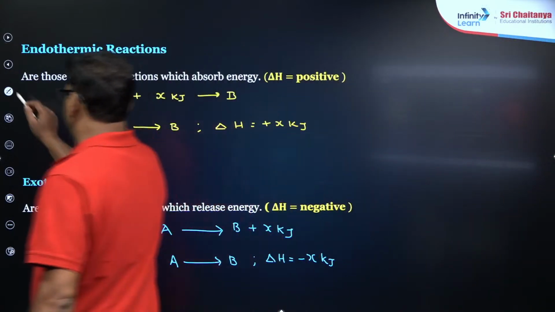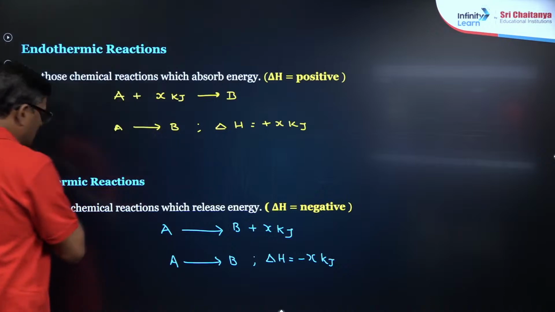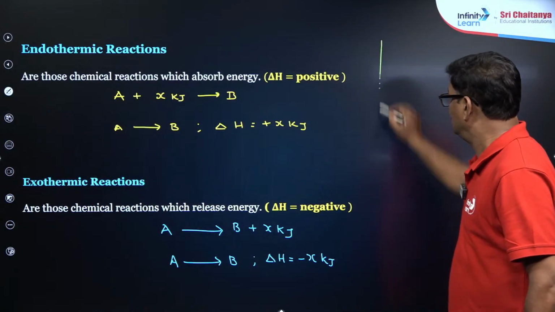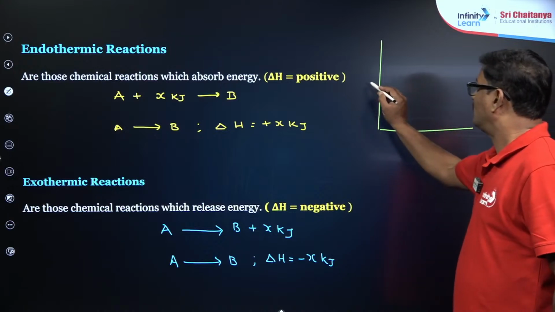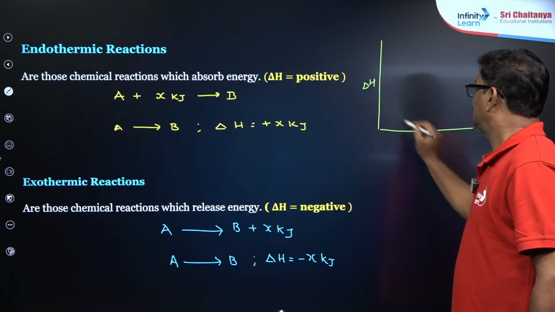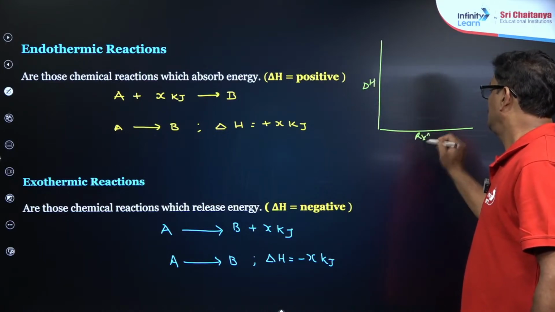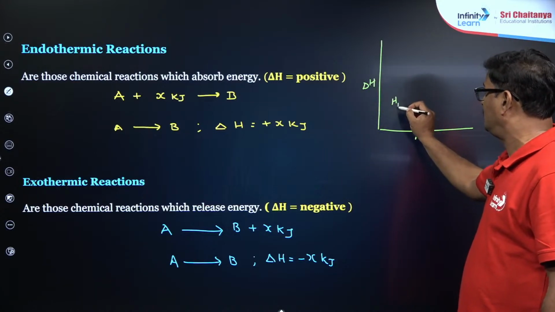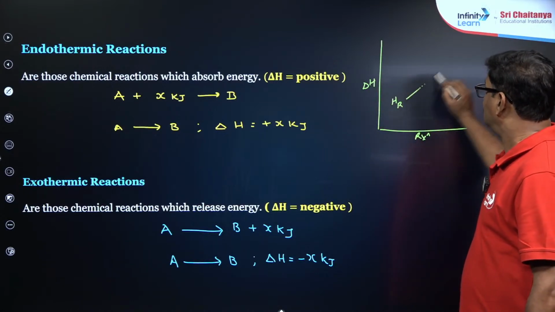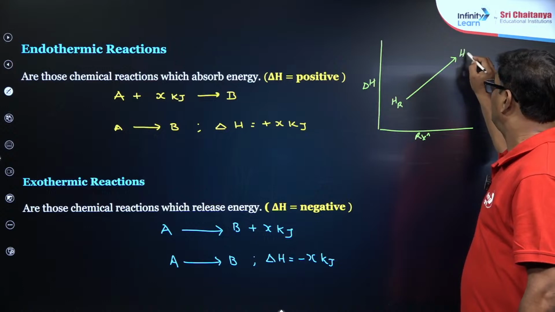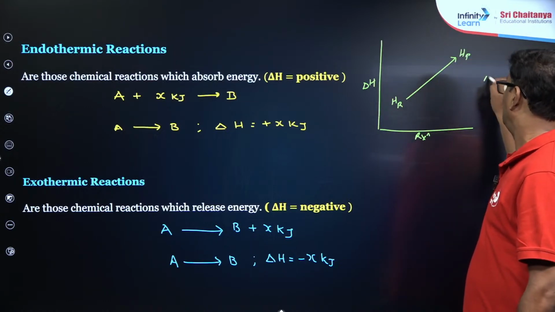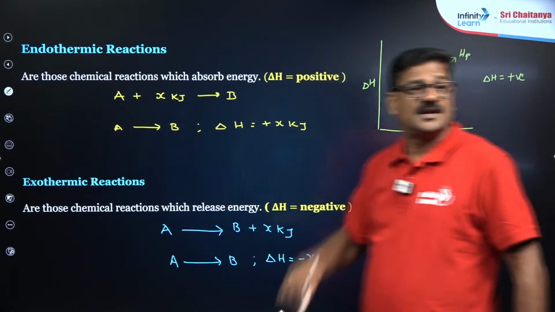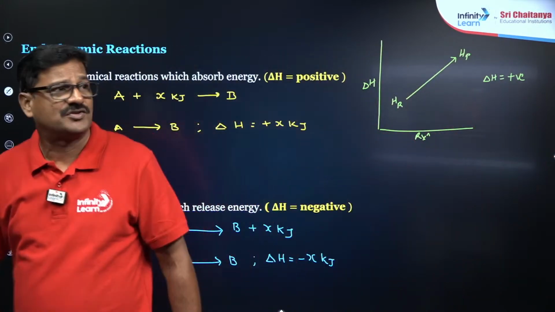If you want to show this graphically, you can show enthalpy versus reaction progress. For the endothermic reaction, there is the enthalpy of the reactant, and there is an increase for the enthalpy of the product, so that delta H is going to be positive. So this is an endothermic reaction, my dear children.